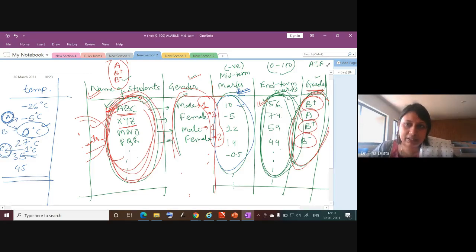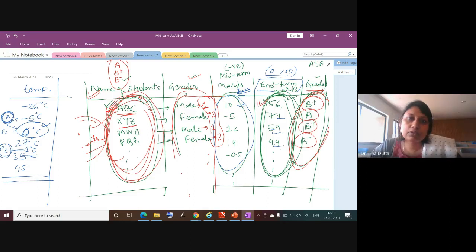So for example, here in the end-term marks data, you can see the marks start from 0, so 0 is the lowest value and 100 is the highest value, and all the marks are in the form of pure numbers, right? We don't have text here. So 56, 74, 59, 44, these are all numbers. So we can add these numbers and we can say that the sum of marks of, suppose Rohan and Sohan is 156.